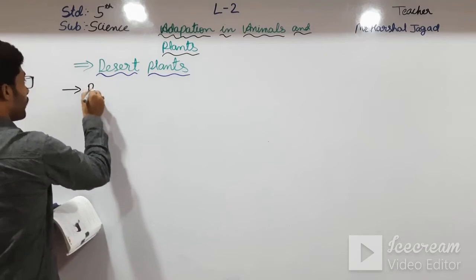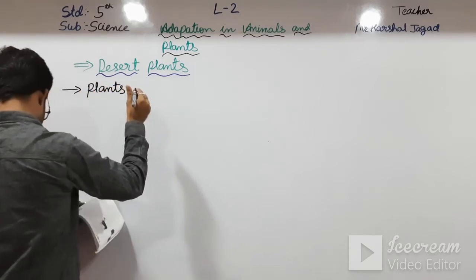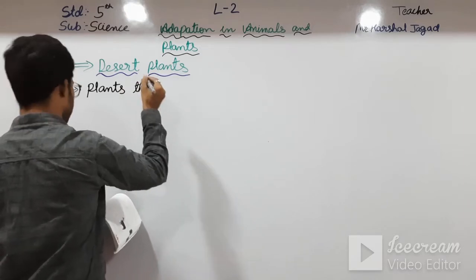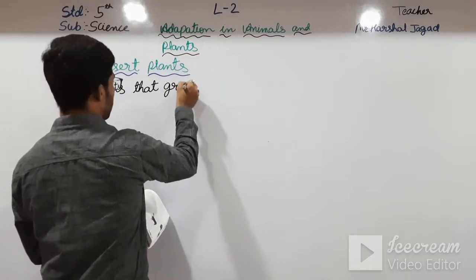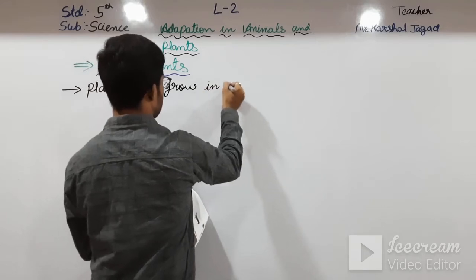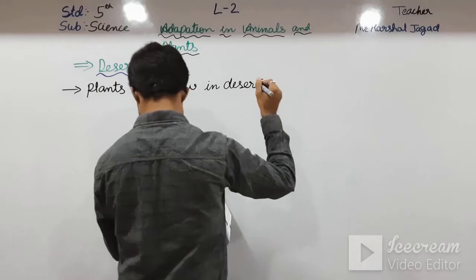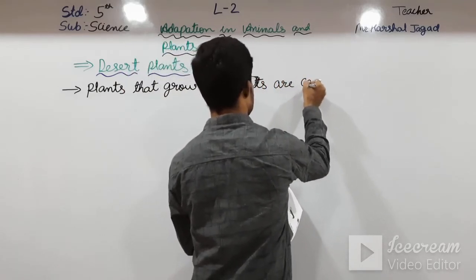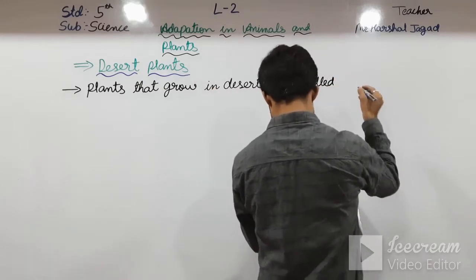Plants that grow in desert are called xerophytes.